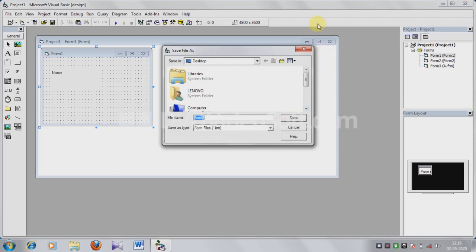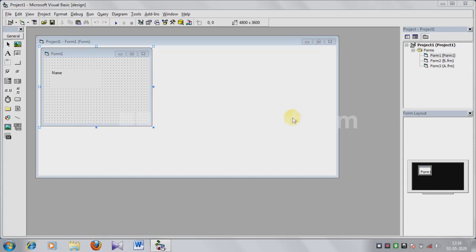Okay, this is Form3, and then Form2. Form2 means the default form is Form2. Then you have to give B, and the extension is already written here. Then save.